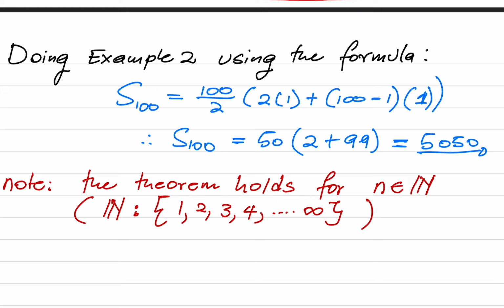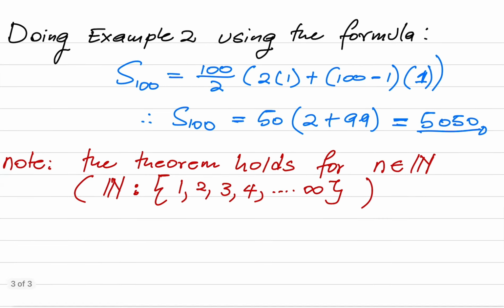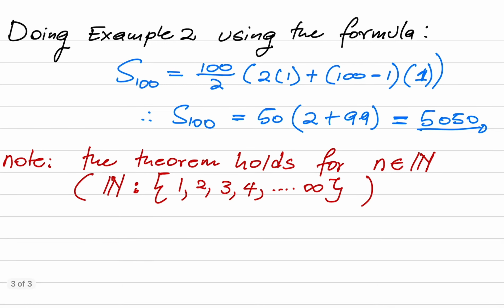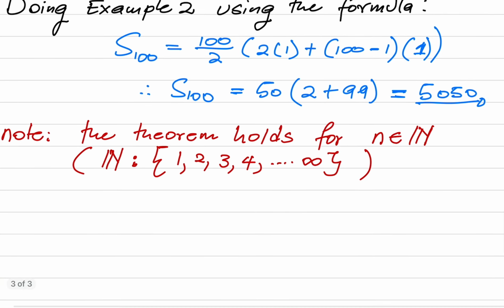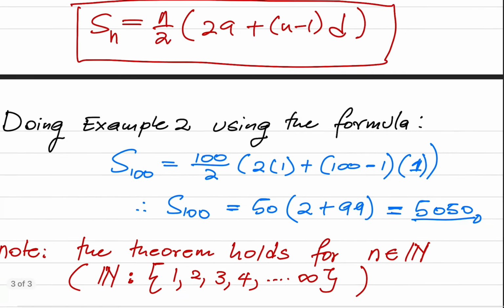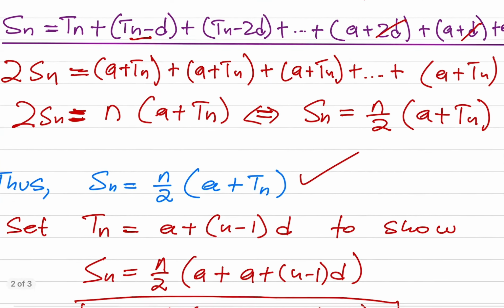And please note that this theorem only holds for natural numbers. What are natural numbers? We call natural numbers counting numbers: 1, 2, 3, 4, 5, all the way up to infinity. Are you happy with this? So this is the end of our session, and please make sure that you redo, rewrite, and review these examples rigorously.